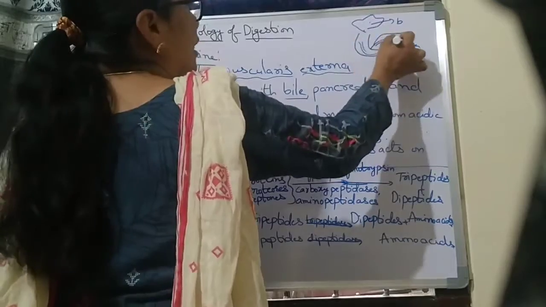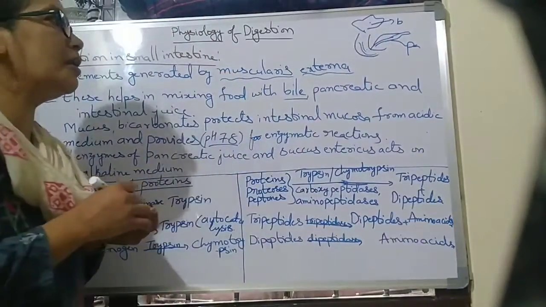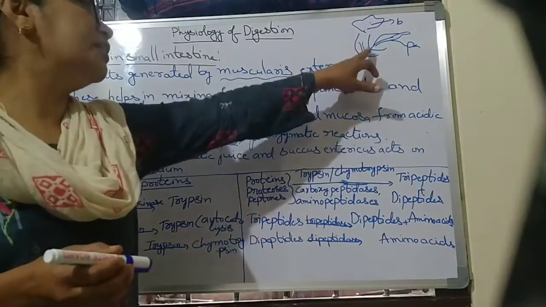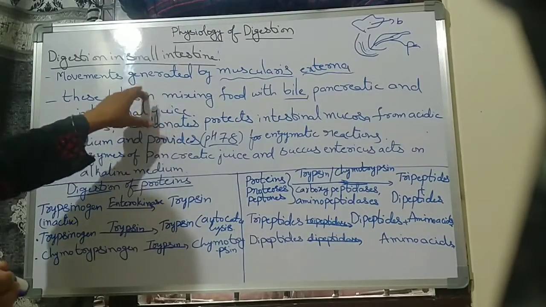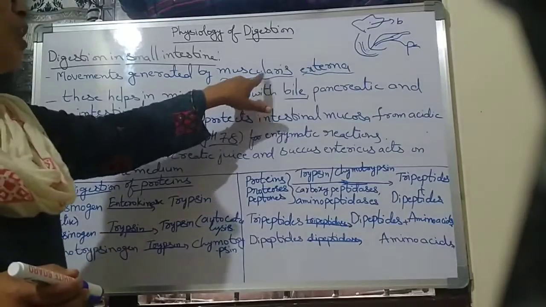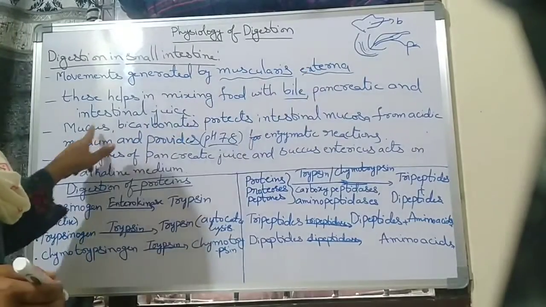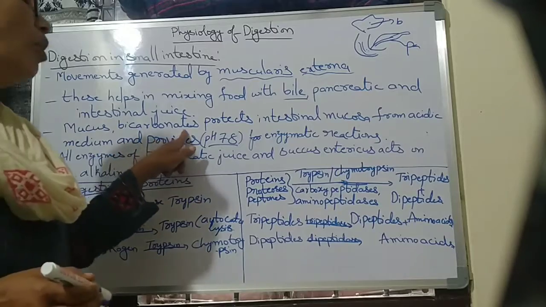The bile juice, pancreatic juice and intestinal juice are secreted here, and in this region they are all mixed with the help of the muscularis externa.